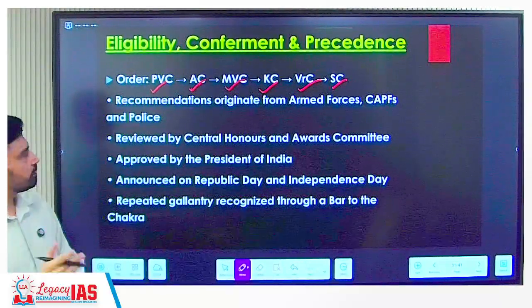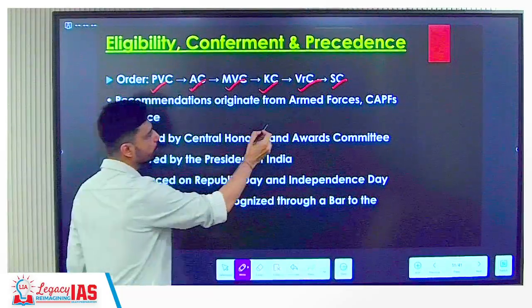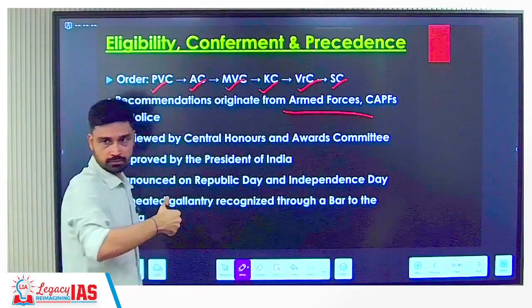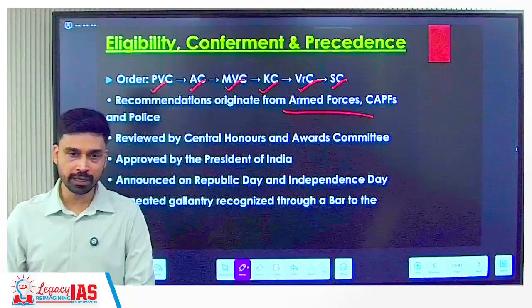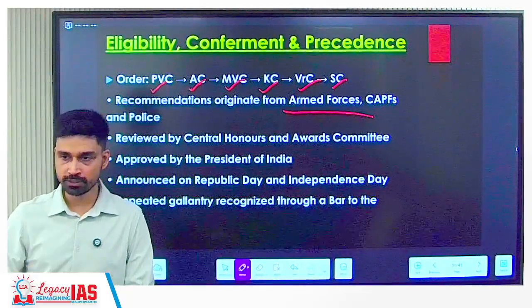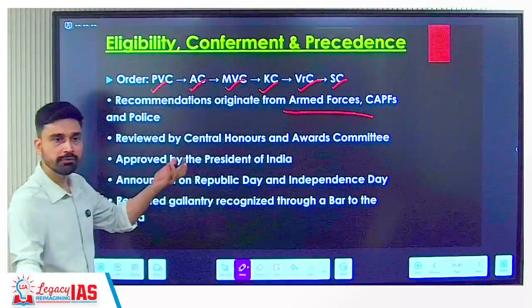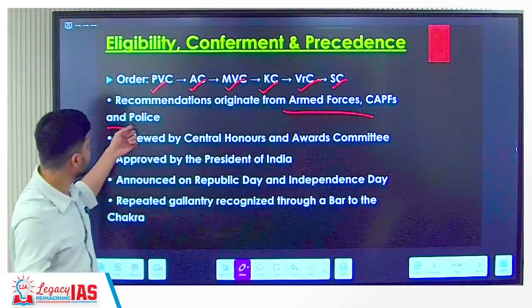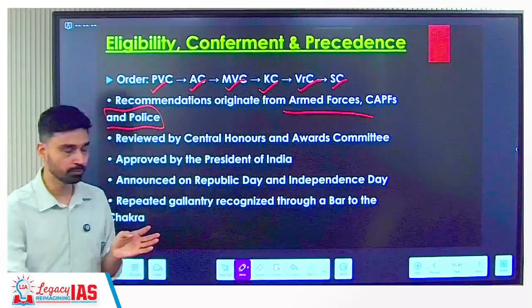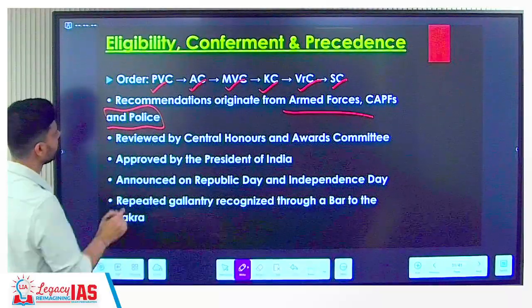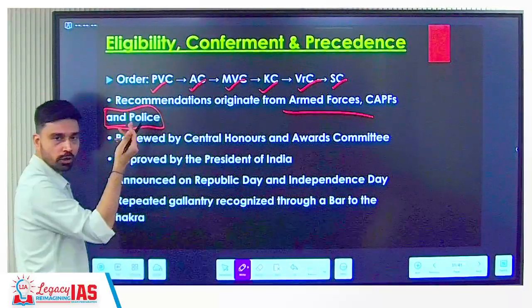So first of all, as we know, recommendations will come from the armed forces itself. Right? If an Indian army soldier has shown valiance and courage, who will know about it? Higher officers. So they would recommend the names of these persons. CAPF would recommend the names of personnel, and the police will record their recommendations. Once these recommendations are given, there can be a lot of them.